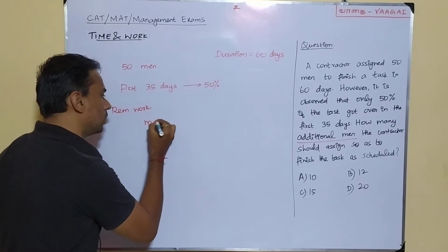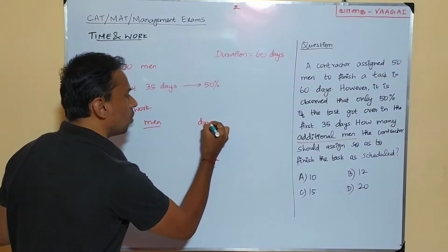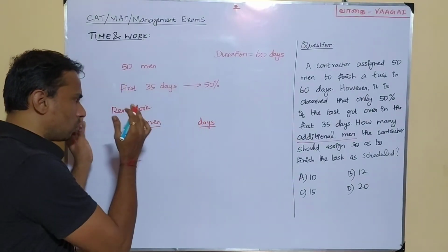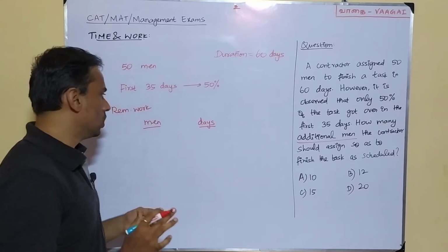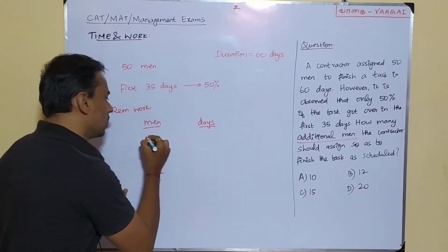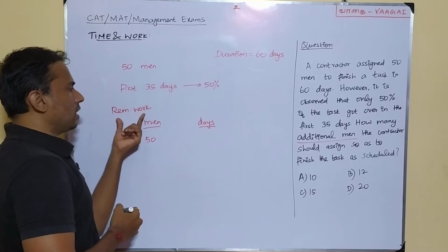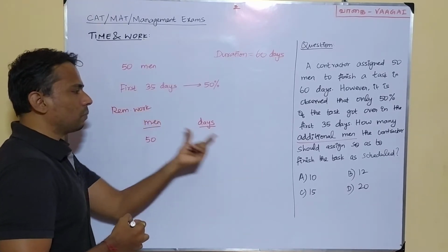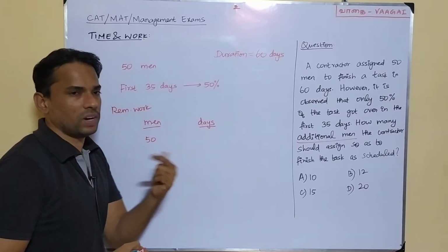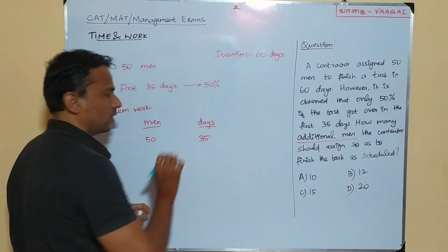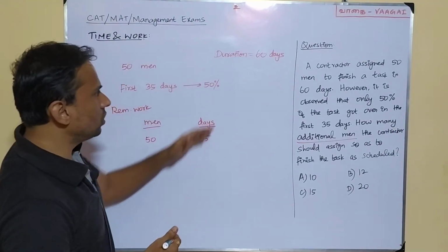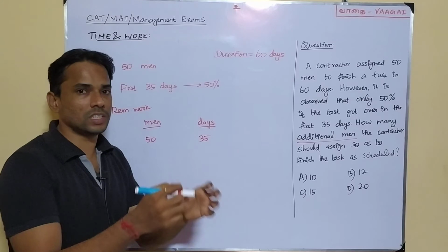We are now worrying only about the remaining work hereafter. So how many people are there initially? 50 men. How many days will they take to complete the remaining part of the work? They will take 35 days. But just carefully see, the duration is going to be 60 days only.